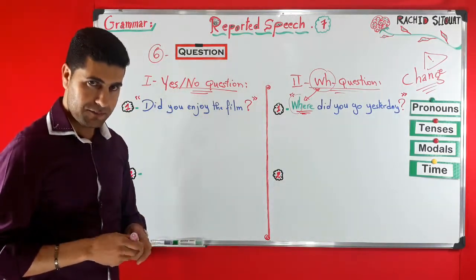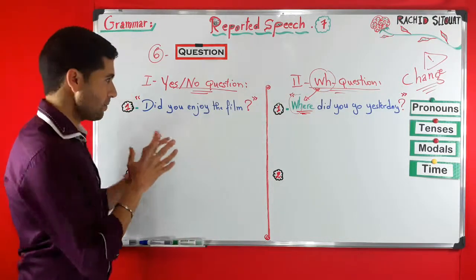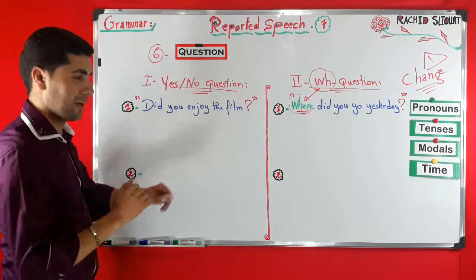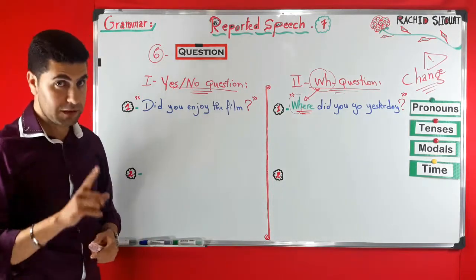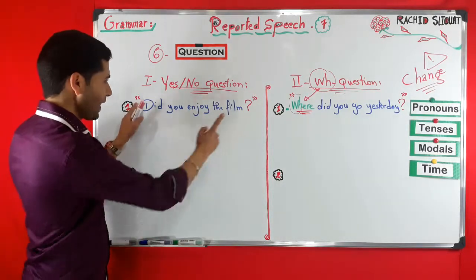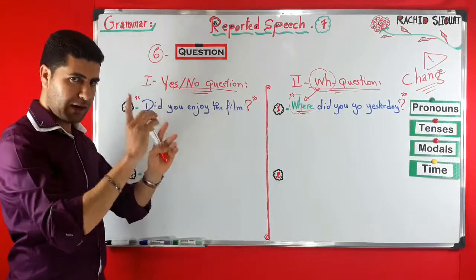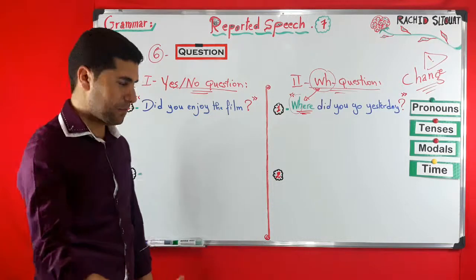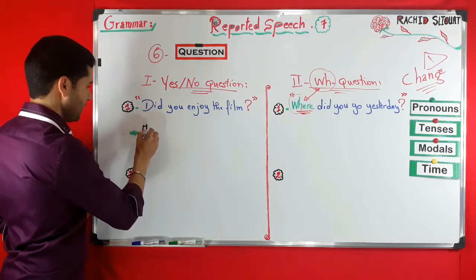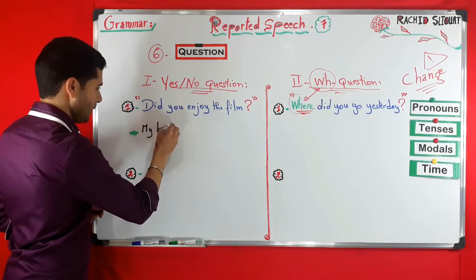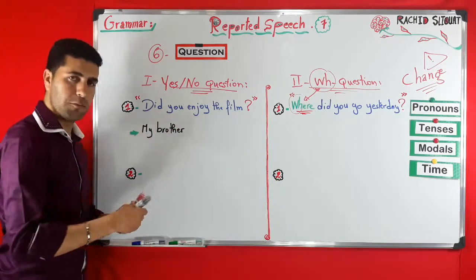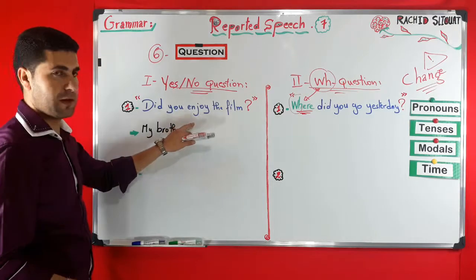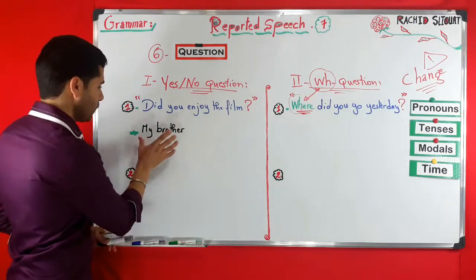Now let's start with the first type, yes/no question, and see how we can report this kind of speech. As you can see, this is direct speech between quotation marks. Now what can we say? Very simply this. My brother, or my friend, it depends on who asked this question. So just as an example, we choose my brother.